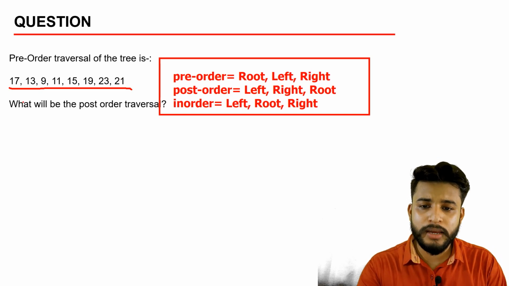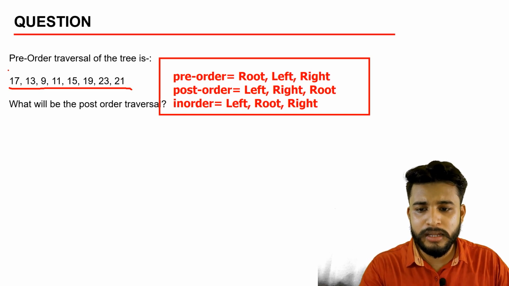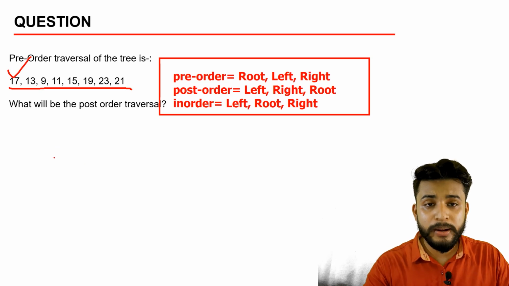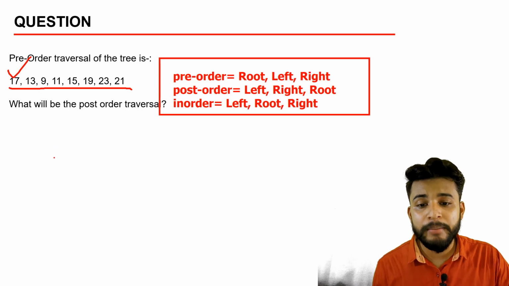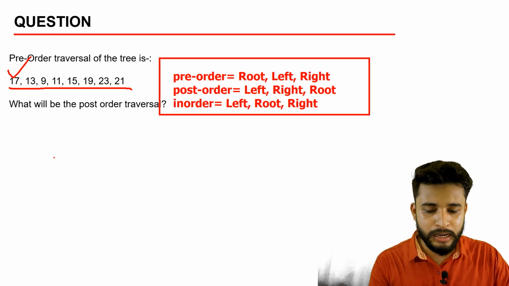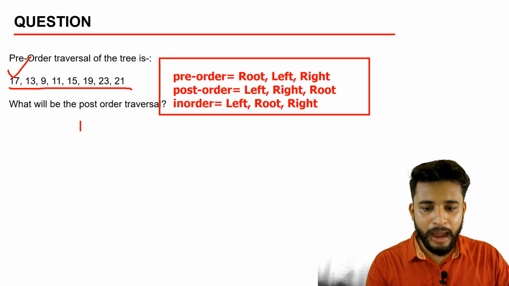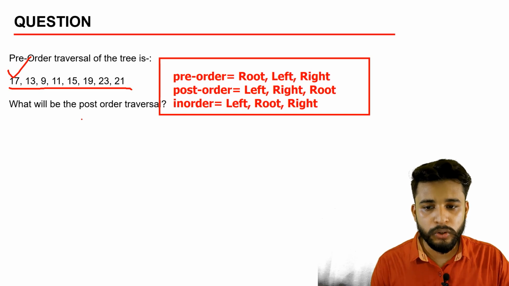In this question it is given that this is the pre-order traversal. So let me build a tree first, then we will be able to write the post-order very easily. So how to do that? Don't worry, I will show you.